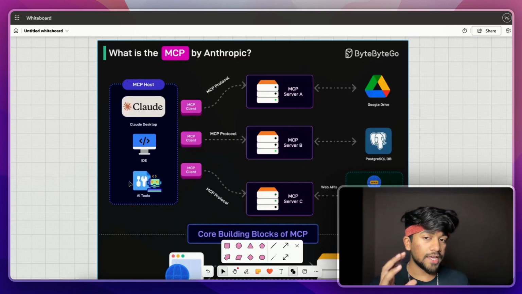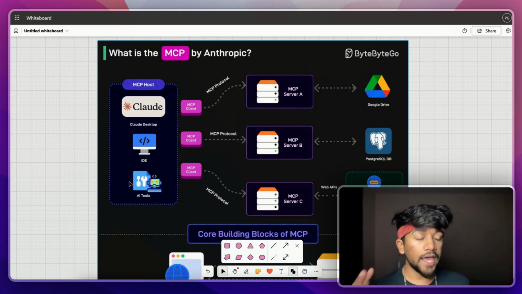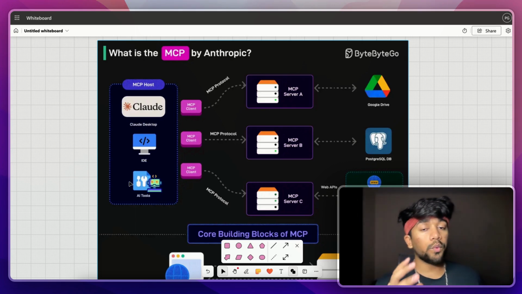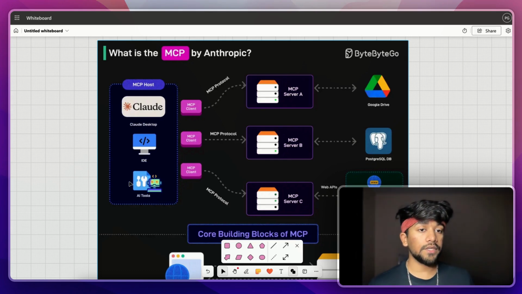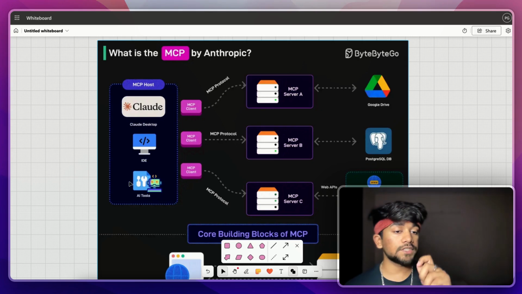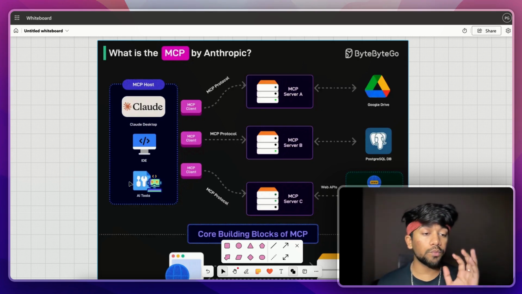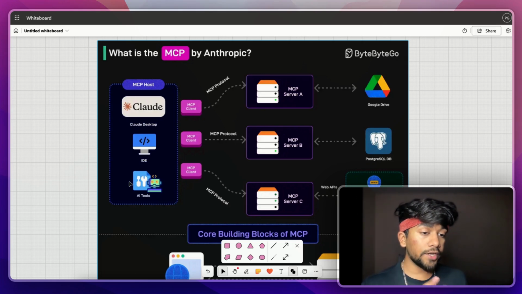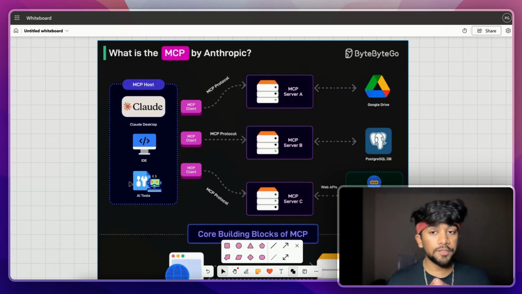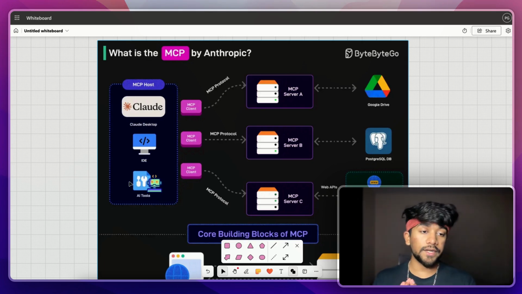So coming back to this diagram, we now understand what MCP host and MCP clients are. Now, what are MCP servers? An MCP server is something that is being maintained by the company. For example, if you mention Google Drive, the Google Drive team is going to take care of an MCP server. They will make sure that the MCP server can easily and directly fetch data from Google Drive, that the data propagation is correct, and that security is also maintained. So the MCP server comes under Google Drive's team, but the MCP client and MCP host are third-party items.